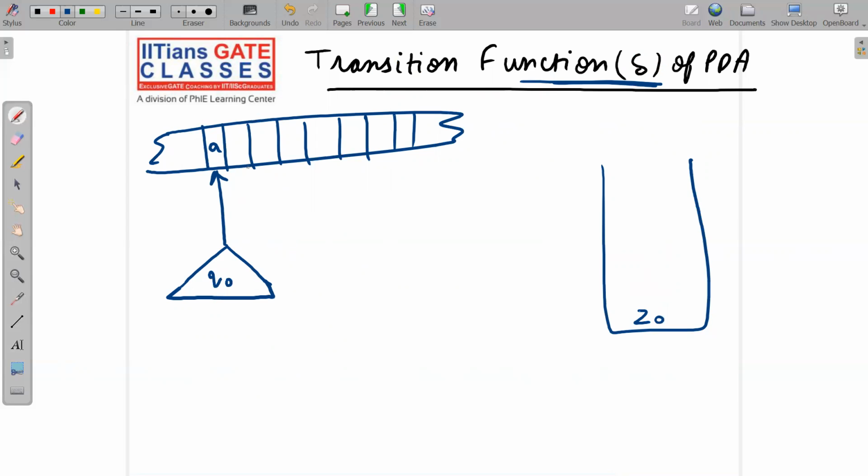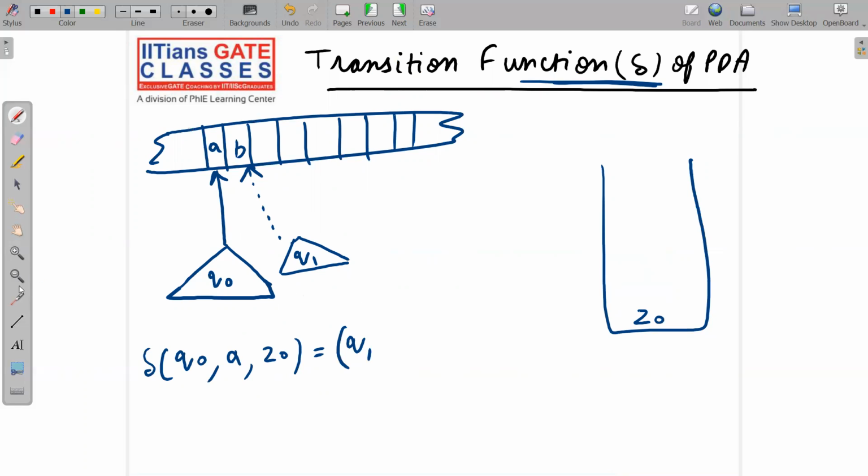So let us suppose, obviously it will move one step ahead, and it is going to state number Q1. Okay, and the symbol here is B. So this is one of the moves. So how exactly are we going to write delta? I will say delta, we are at state Q naught. From the tape we have read A, from the stack we have read Z naught. Okay, and we have jumped to Q1.